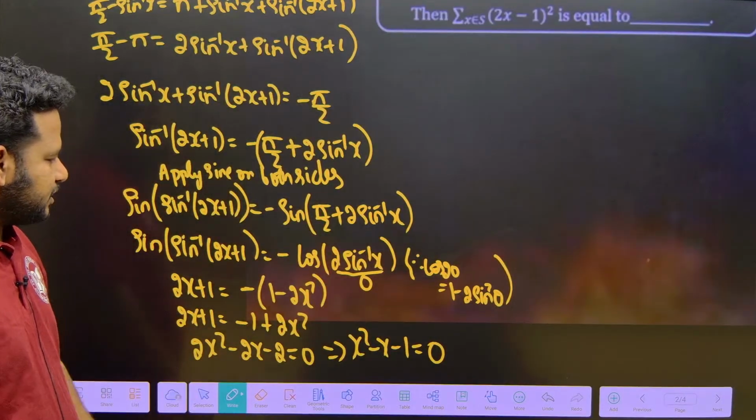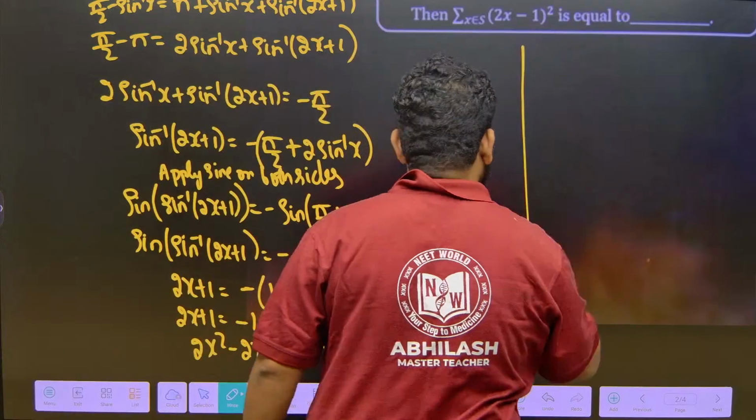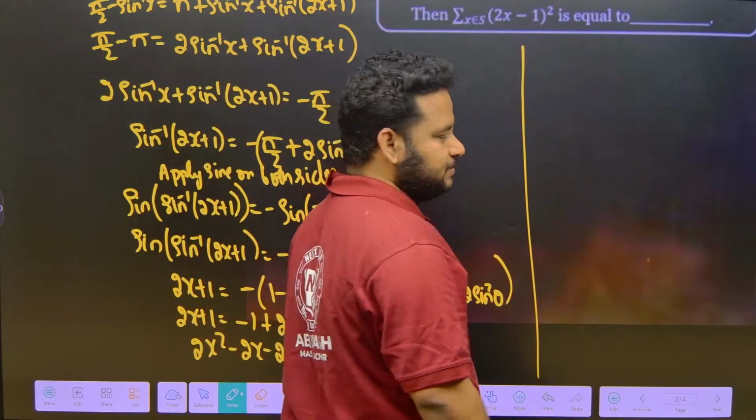On solving this, how can I solve? Let us use the formula method. x is equal to minus b plus or minus root of b square minus 4ac, divided by 2a. Minus b means 1, b square is 1, plus 4ac is 4, divided by 2a, which is 2.